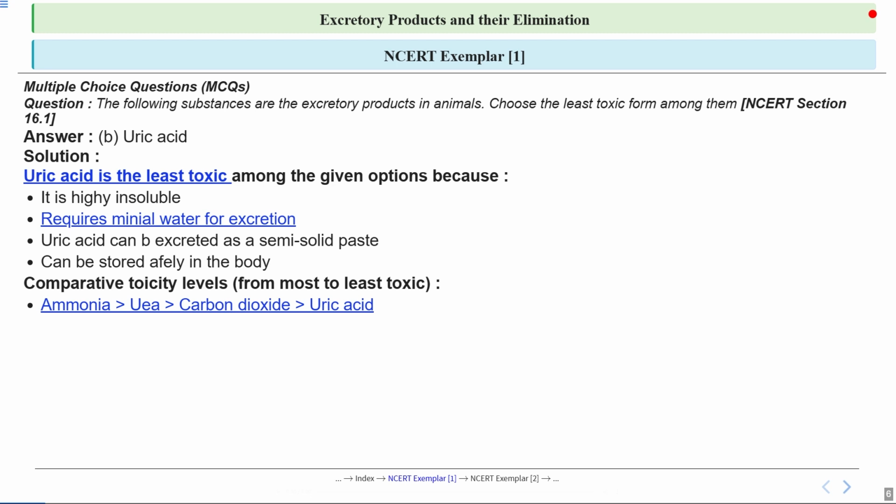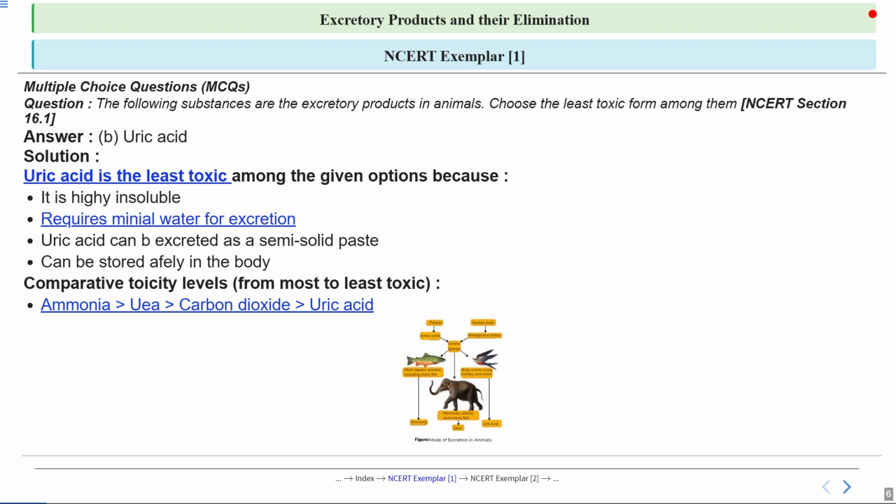So this sequence is important for understanding why certain organisms have evolved to excrete uric acid instead of more toxic substances. So you can see this diagram and how, according to environment, different organisms have adapted different mechanisms of excretion.